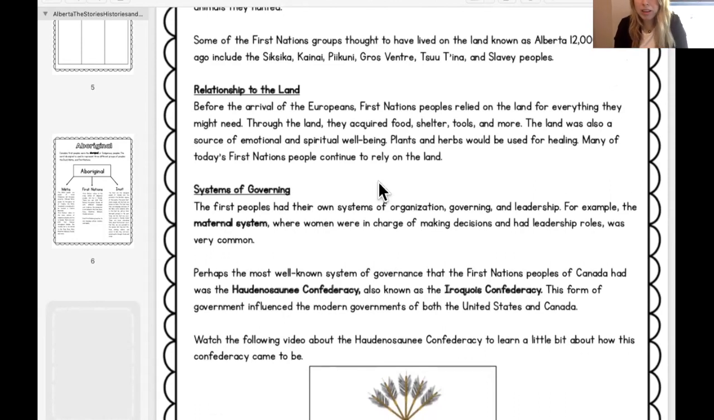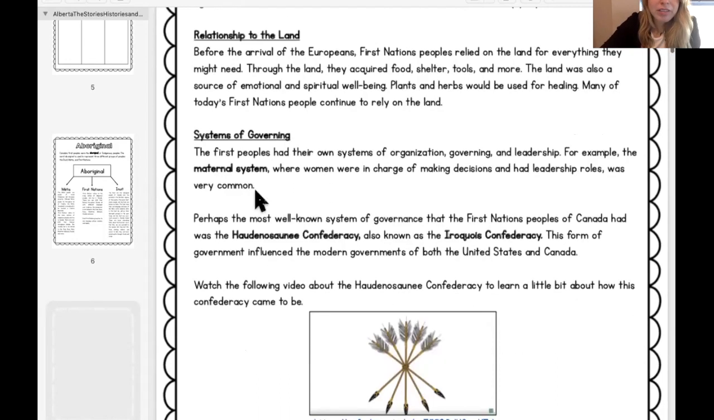So back before Europeans even got to Canada, because remember, the Europeans would have had to cross an entire ocean to get here. So before they were here, the First Nations were the only people in Canada. So there weren't cities, there weren't towns. These people traveled all the time. They had to rely on the land. They didn't have doctors, they didn't have dentists, they didn't have grocery stores. They hunted for everything that they consumed and wore and had.